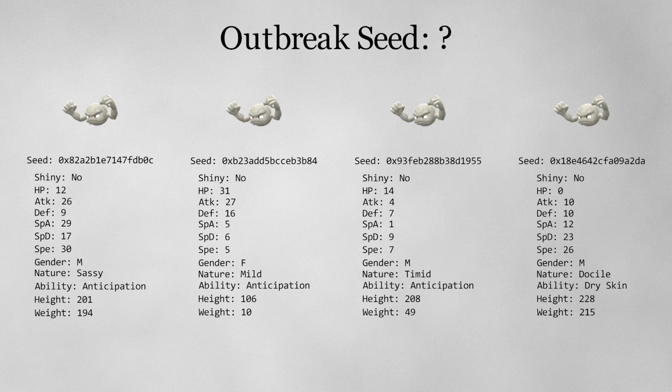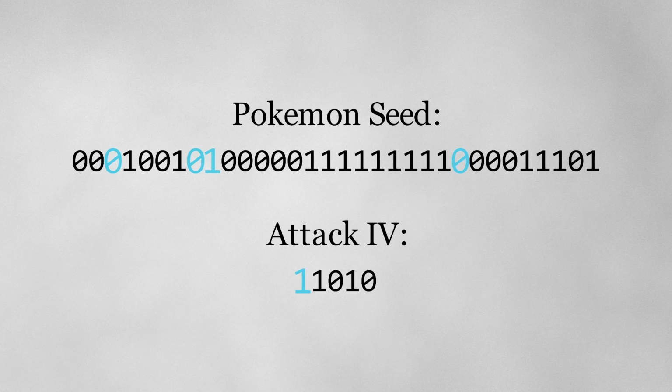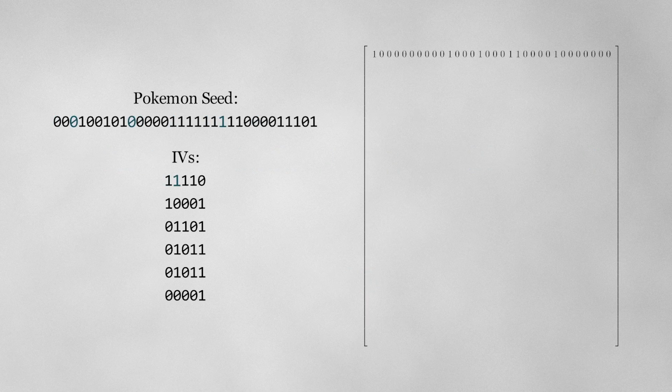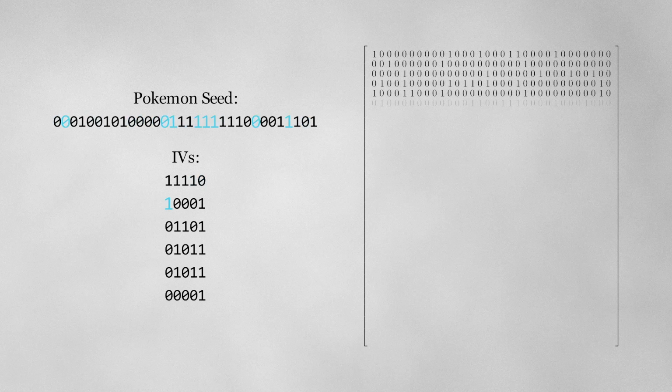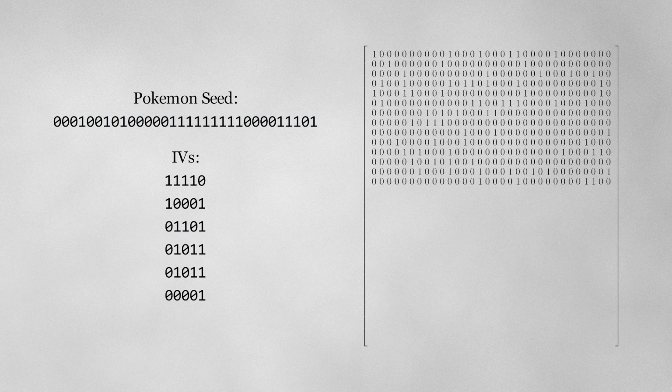Our ultimate goal here is to find all possible Pokemon seeds that could have created a Pokemon with these exact 6 IVs. The first step is to build a matrix that transforms the Pokemon seed into the 6 IVs of that Pokemon. What we want to do is, for every bit in each of the IVs, record which bits in the Pokemon seed influence that final output bit. The result is that the output bit is the XOR of all relevant bits of the Pokemon seed. If we do this for every bit of all 6 IVs, we create a matrix that transforms the Pokemon seed into our 6 IVs.